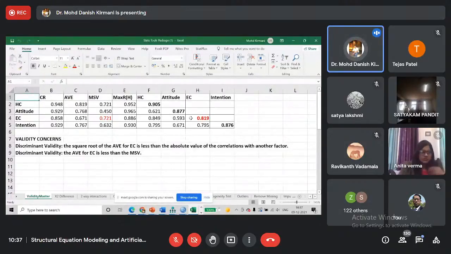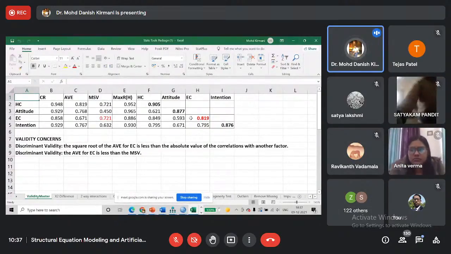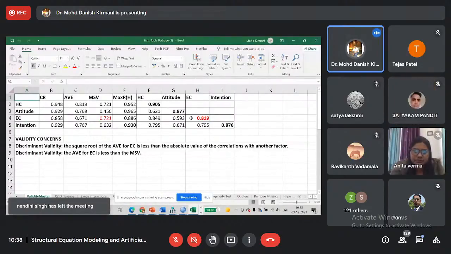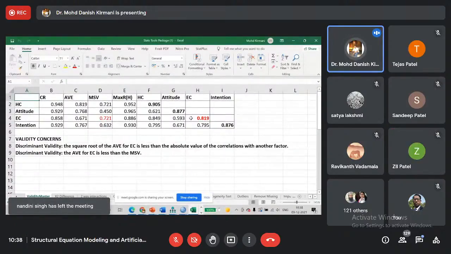It may be possible that the scale you have adapted from a different context may not fit well in your context. That is why the results are not encouraging. So you may have to add items, as someone has asked in this lecture also, whether we can add some items or not.